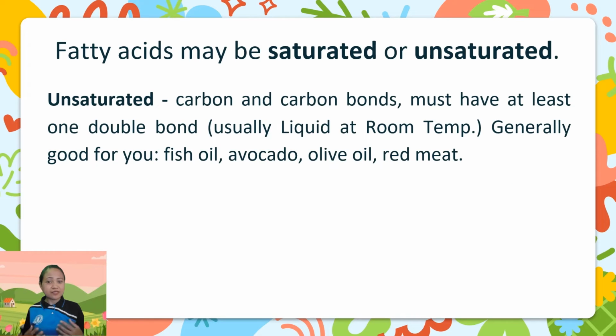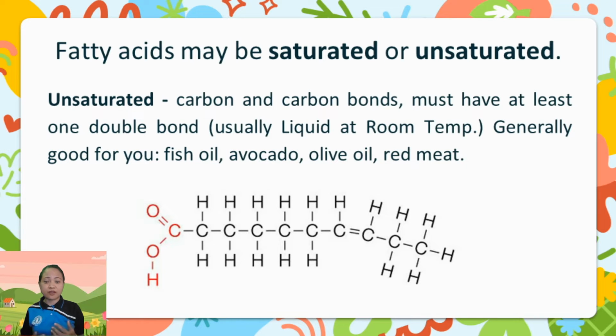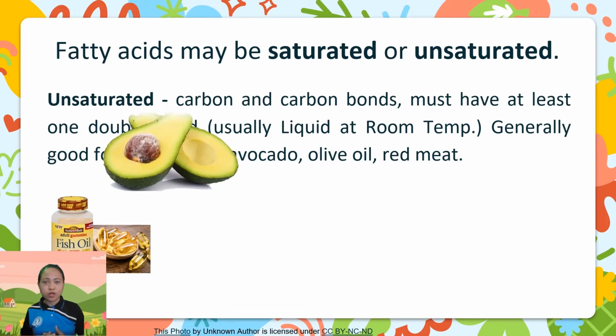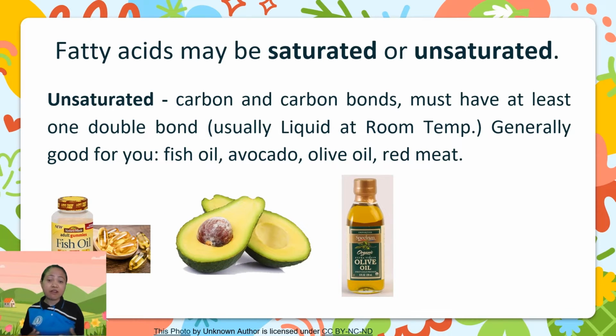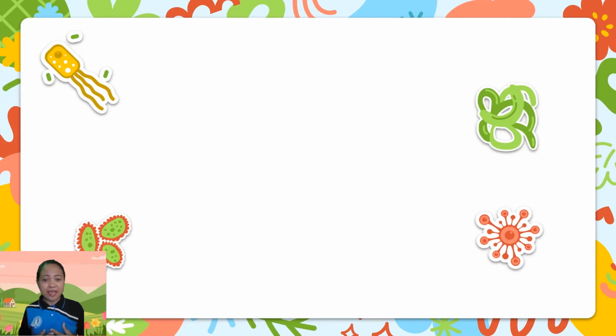Unsaturated fatty acids have carbon-carbon bonds with at least one double bond. Usually, they are liquid at room temperature. Fish oil, avocado, olive oil, and red meat are examples of unsaturated fatty acids.